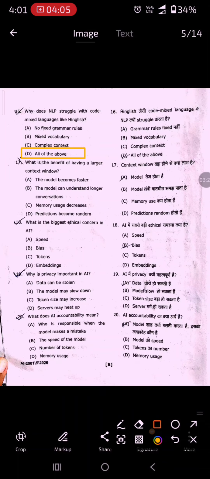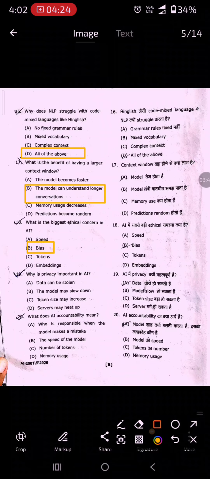17th question is, what is the benefit of having a larger context window? The right answer is the model can understand long conversations. Option B is correct. 18th question is, what is the biggest ethical concern in AI? The right answer is bias. Option B is correct.